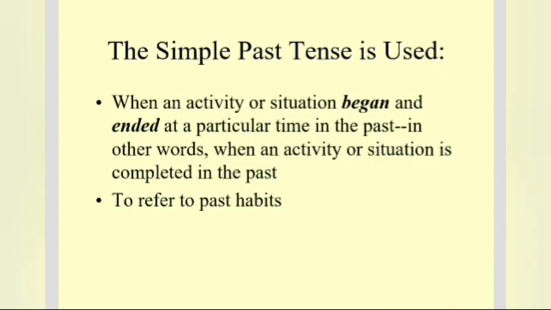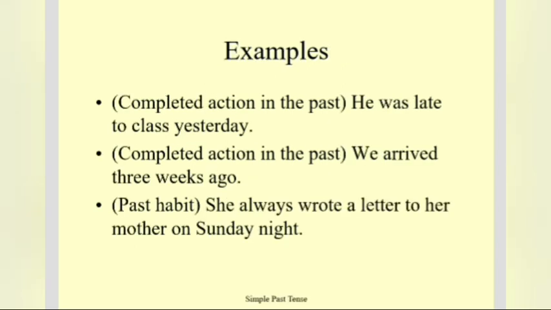The simple past tense is used when an activity or situation began and ended at a particular time in the past. In other words, when an activity or situation is completed in the past, it often refers to past habit. He came to my house. That means the action was done in the past. Keep it in mind, the time is not specifically mentioned here. Completed action in the past.